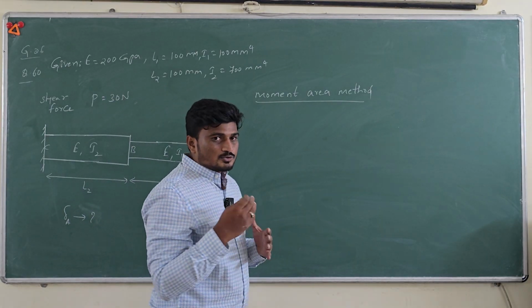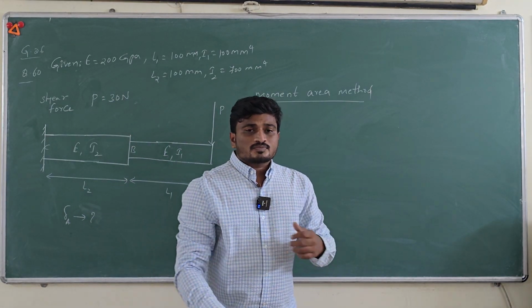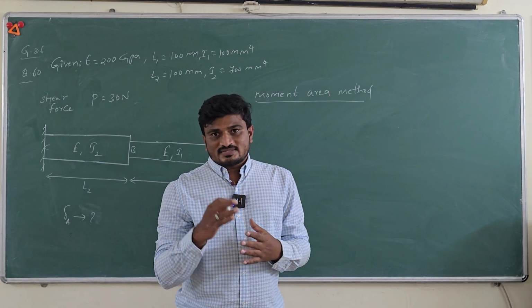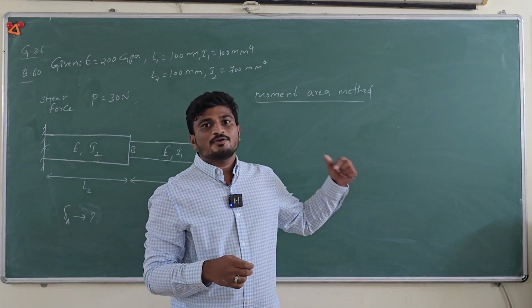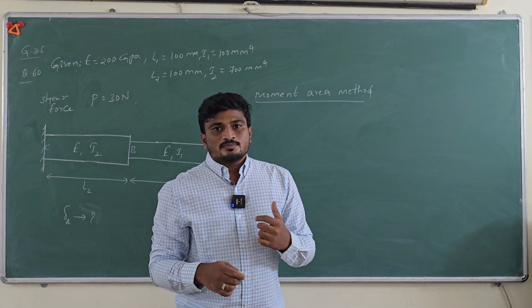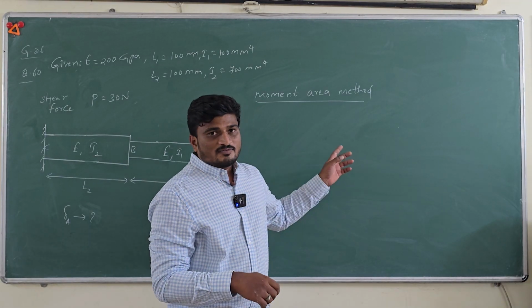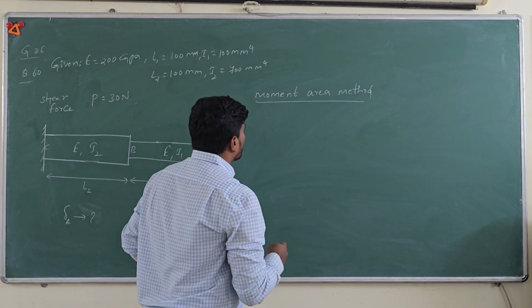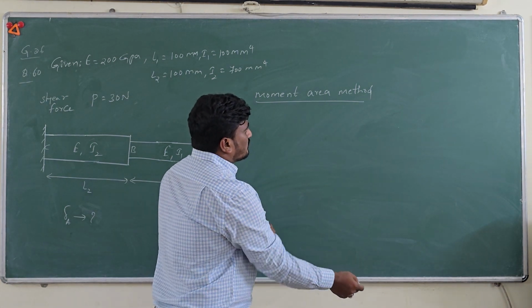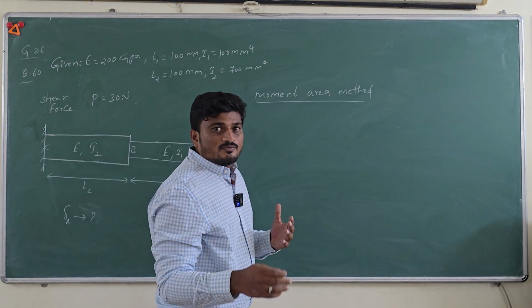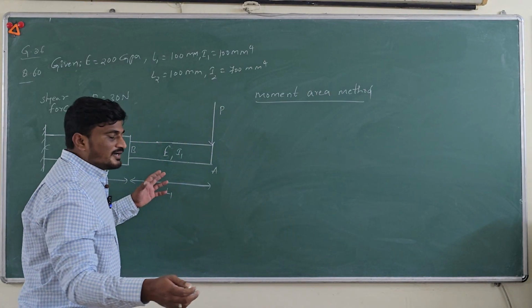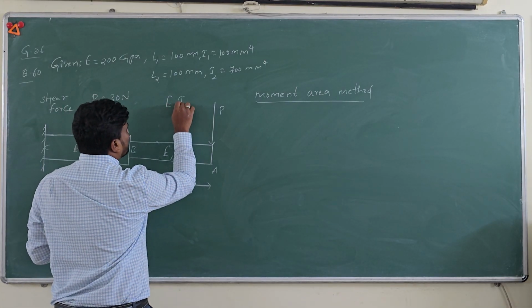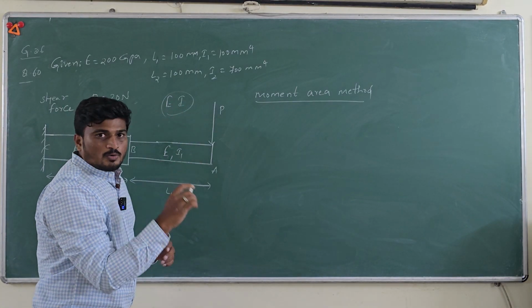Mohr's theorem 2 says that the area under the bending moment diagram into the centroidal distance from the point where you have to find the deflection, divided by the flexural rigidity, will give you the deflection at the point. Flexural rigidity is the parameter you get when you multiply Young's modulus with the moment of inertia.